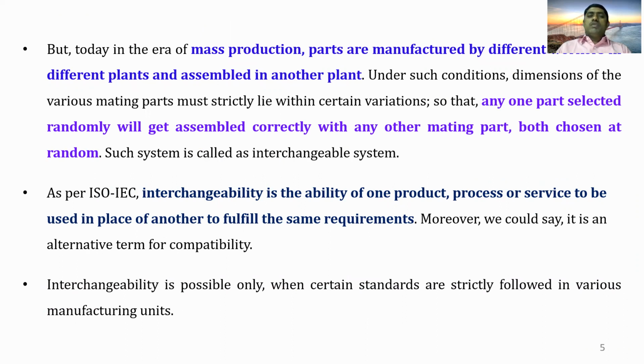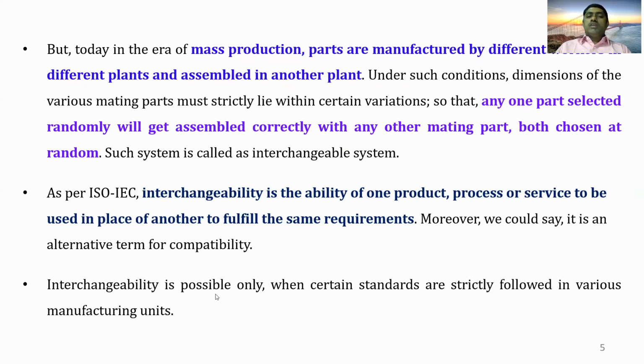Interchangeability is defined as per ISO IEC. Interchangeability is the ability of one product, process or service to be used in place of another to fulfill the same requirements. Moreover, we could say it is an alternative term for compatibility.